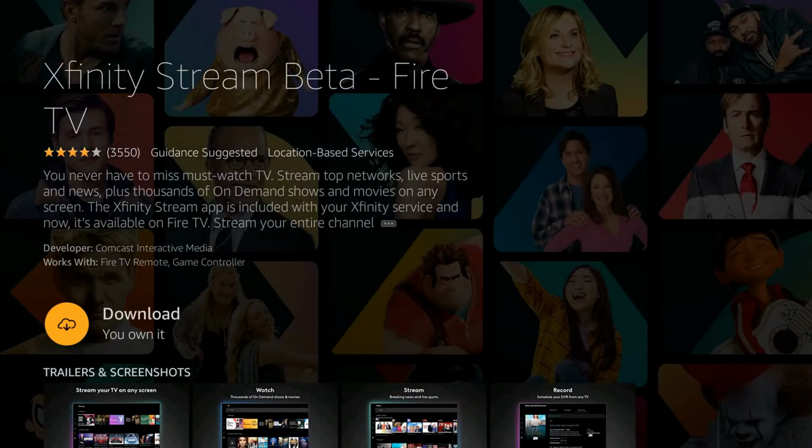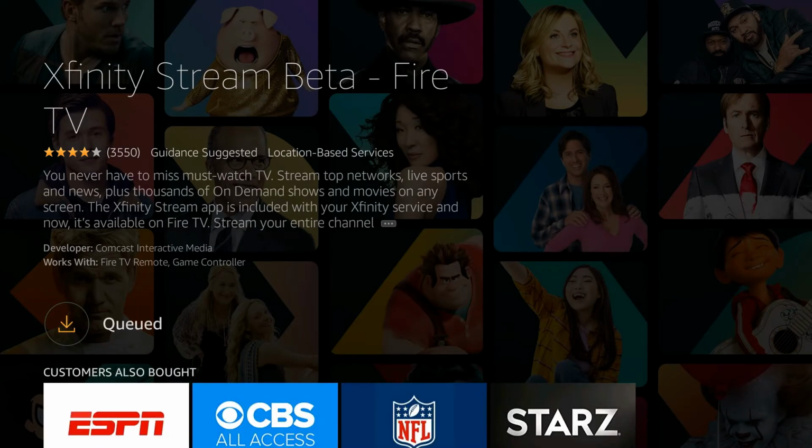From the next screen, you just need to click on download button and the Xfinity Stream will start downloading automatically. Just wait for a while until this is downloaded and it will be installed automatically.